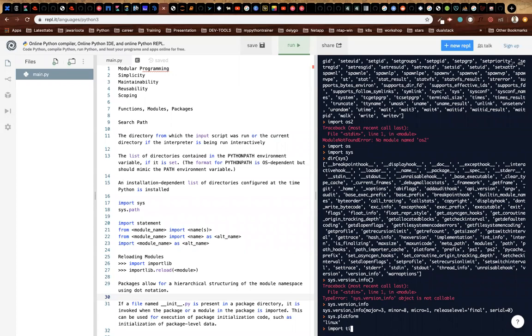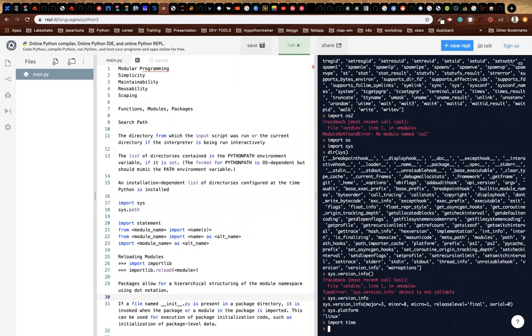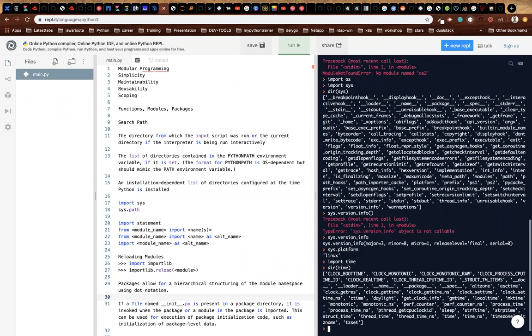Similarly, you have import time, which will help you to work with the time module. Like you want to create a time object, you want to understand the timestamp and all that. You also have a datetime module.